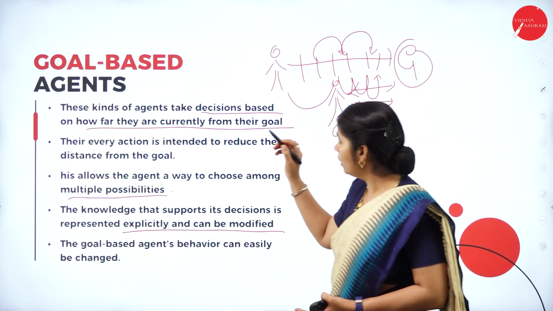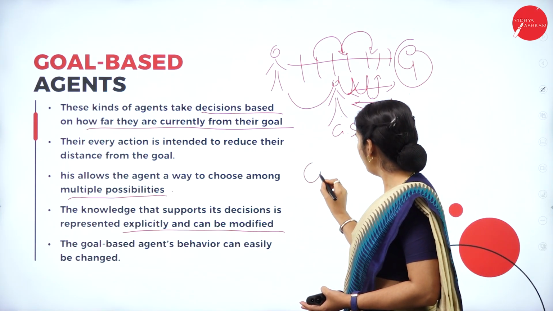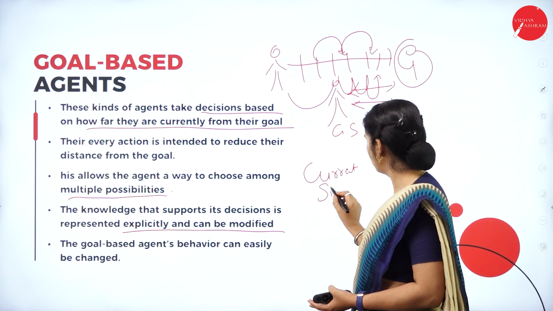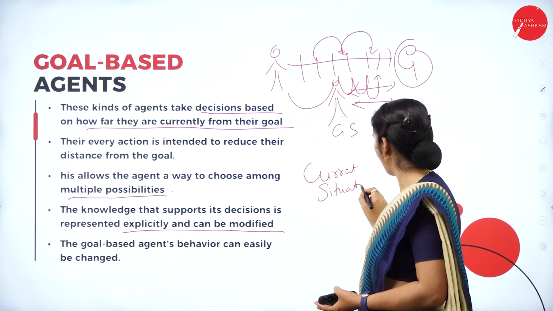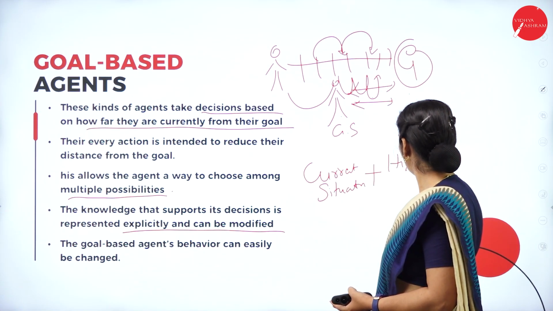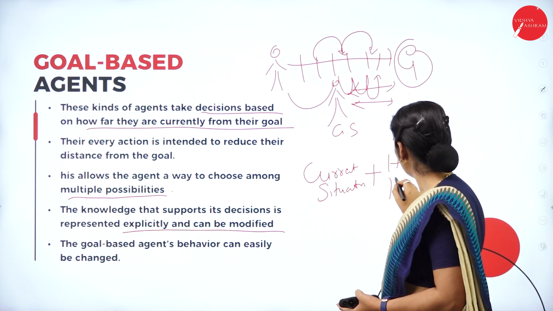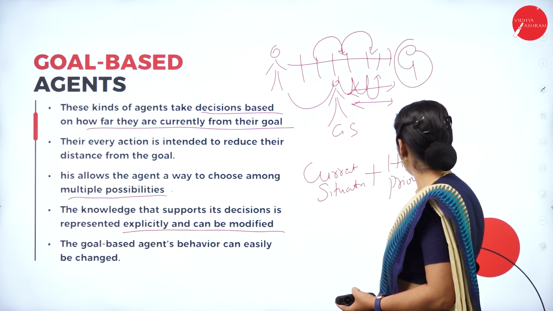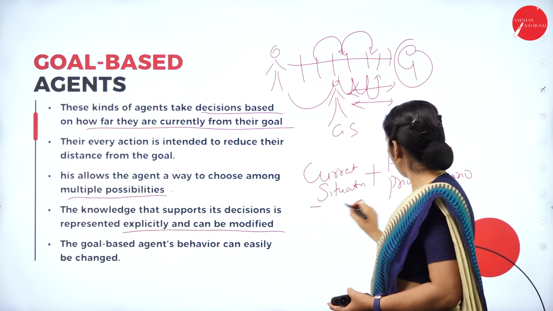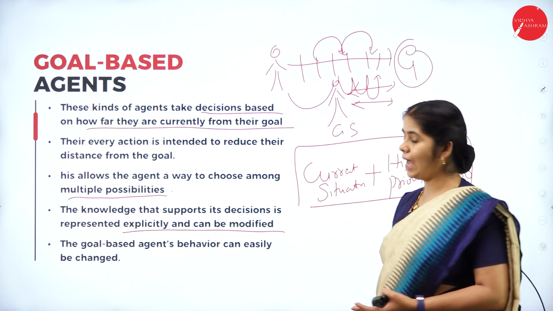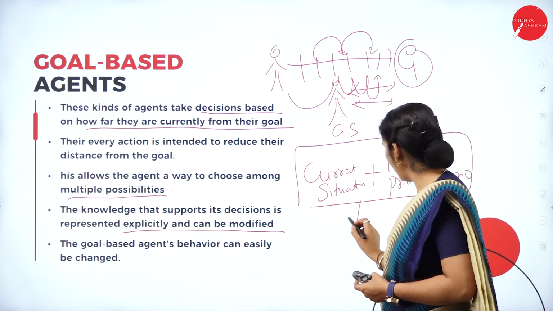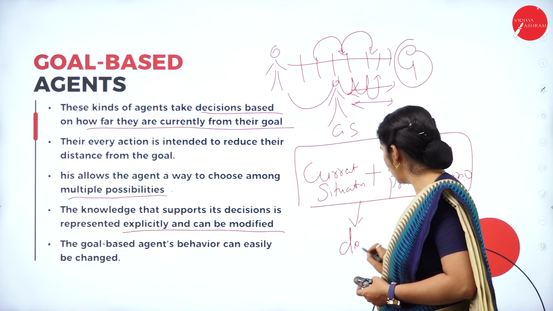So what exactly is the goal based agent doing? The goal based agent works with the current situation plus the history of previous scenarios. So including both the aspects of simple reflex and model reflex, it is going to make one decision.